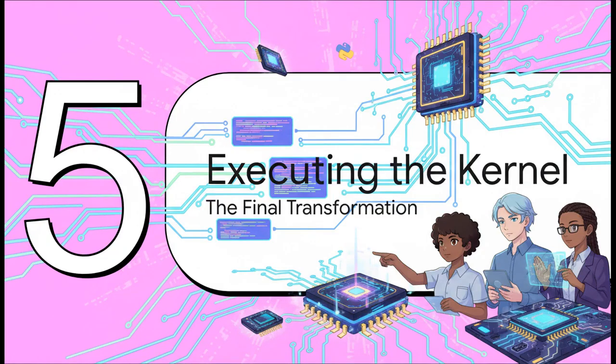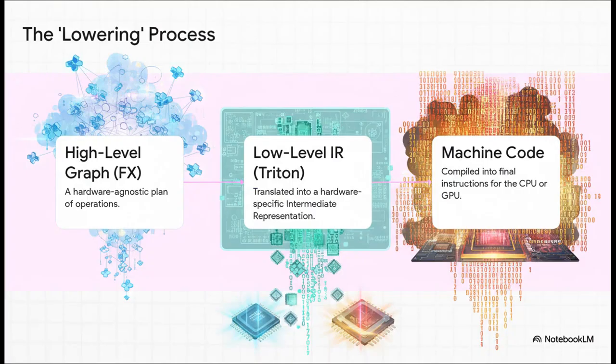All right, we're on the home stretch. We have our optimized FX graph. Now for the final step, turning that graph into actual instructions the hardware can run. This is where the rubber really meets the road. This is known as the lowering process. It's like going from a high-level architectural blueprint of a house down to the detailed electrical wiring diagram. Our abstract FX graph gets lowered into a more specific, low-level IR. For GPUs, that's often something called Triton IR, and then finally, that low-level IR gets compiled into the actual machine code for the GPU or CPU.